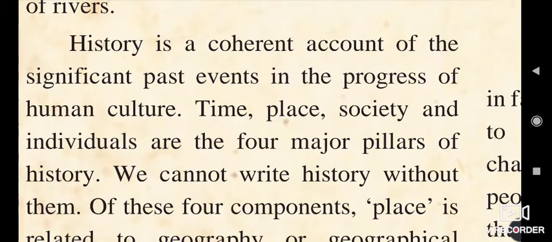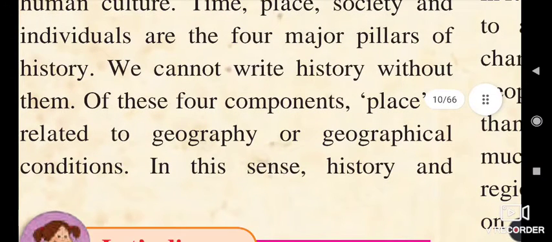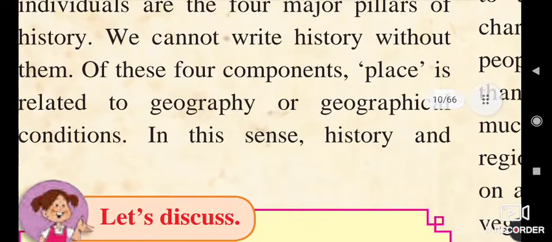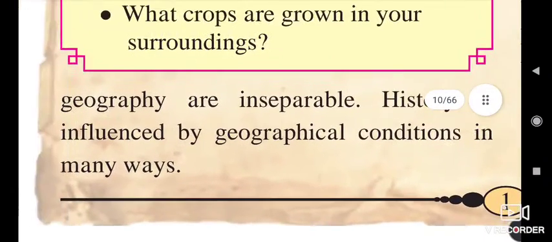Human society develops, or human culture develops. These societies or cultures have four components. The first one is place. It means the development of culture is related with the geographical conditions which that community, human beings, face. Okay.